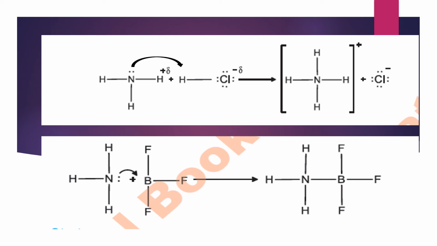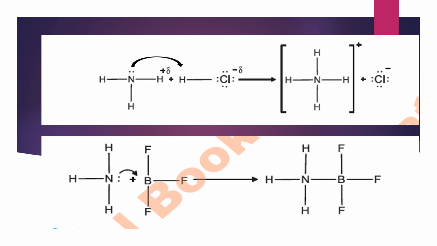Here you can see the reaction between ammonia and hydrogen chloride, and the products are the ammonium ion and the chloride ion. Again you can clearly see that nitrogen in the ammonia has the lone pair, and this nitrogen donates its electron pair to the hydrogen of the hydrogen chloride and makes a coordinate covalent bond between this nitrogen in ammonia and hydrogen of the hydrogen chloride, and the product is the ammonium ion.